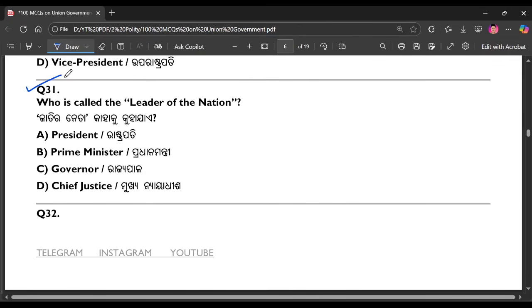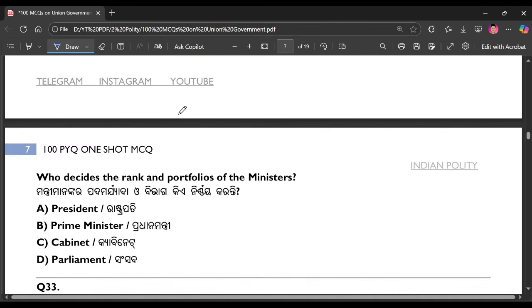Question number 31. Who is called the leader of the nation? The right answer is option number B. Question number 32. Who decides the rank and portfolio of the ministers? The right answer is option number B, Prime Minister.